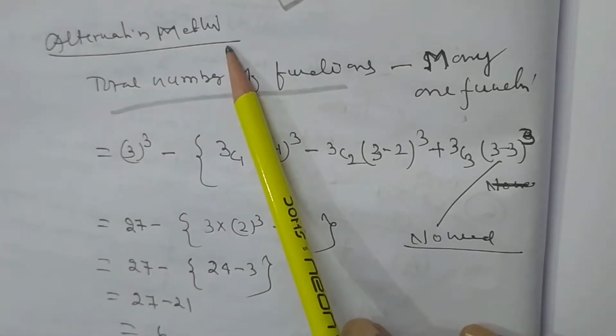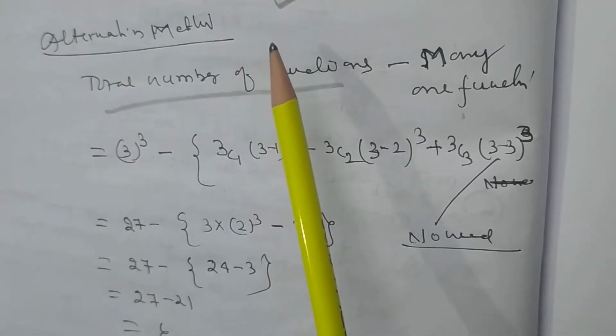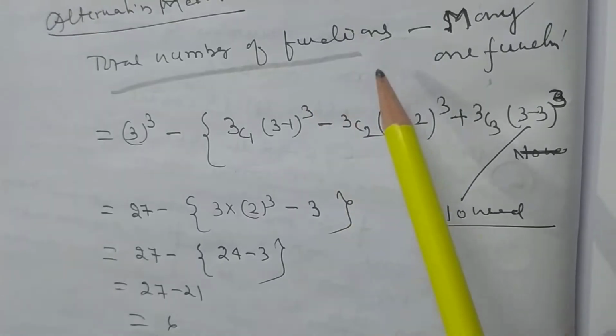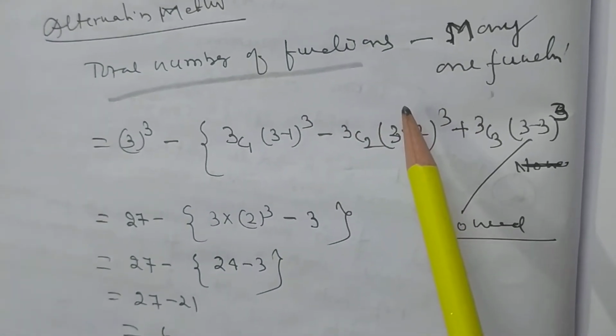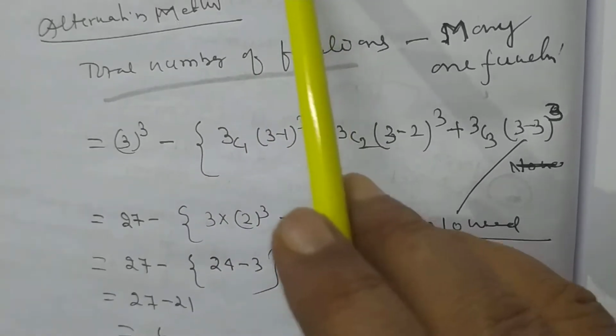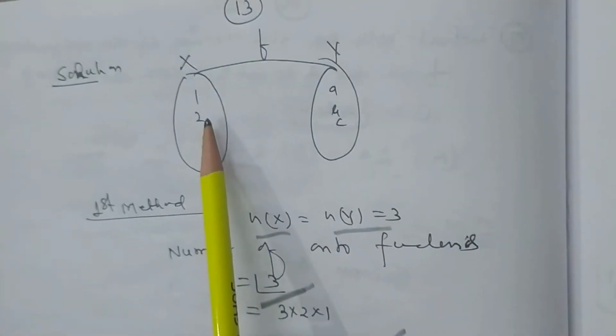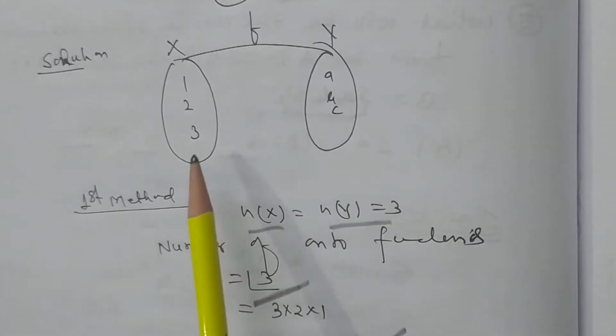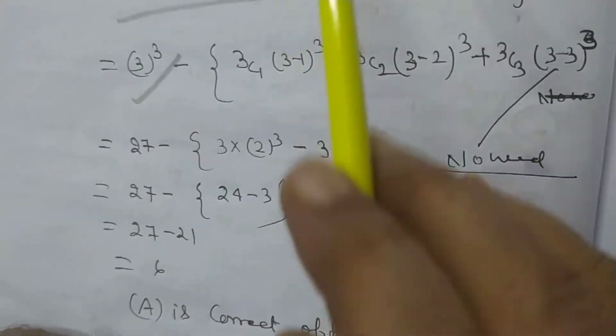Here, if you want to find the onto function, then find the total number of functions and subtract the many-one functions, then it will be onto functions. So the total number of functions is: 1 has 3 options, 2 has 3 options, 3 has 3 options, so 3 to the power q, minus 3 choose